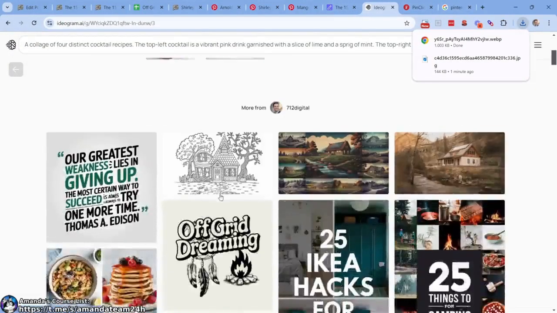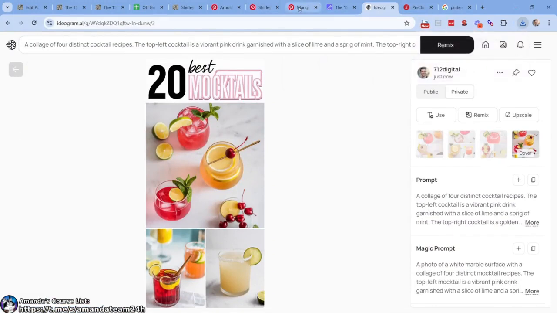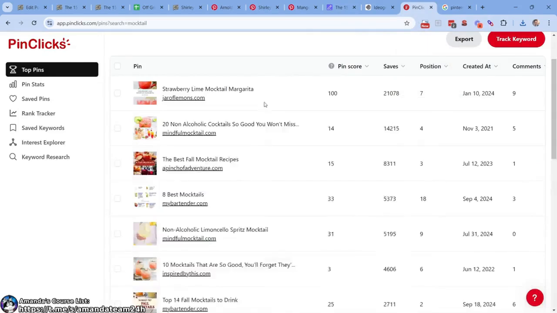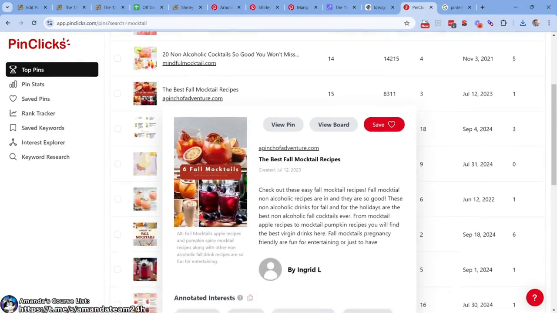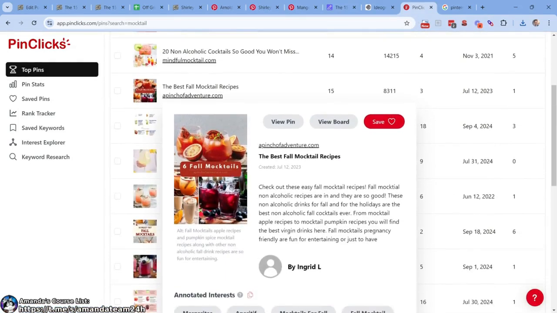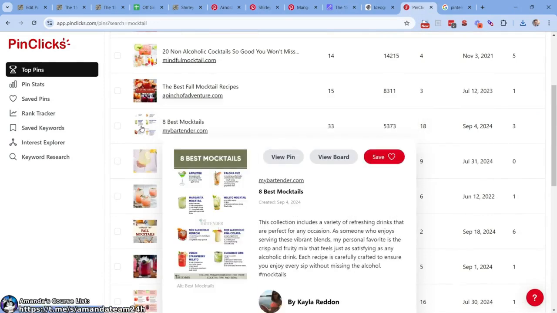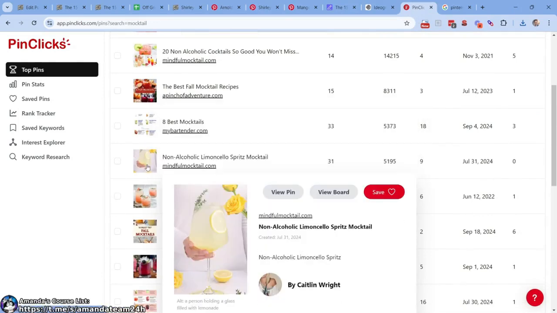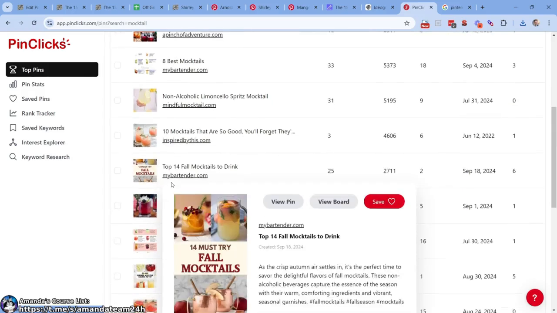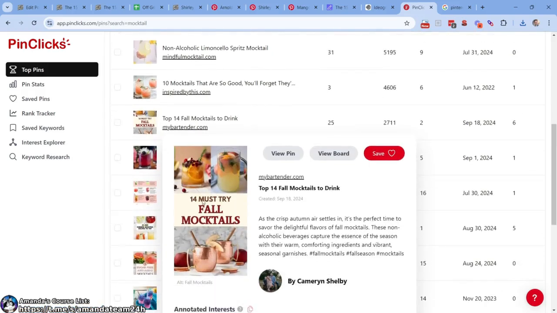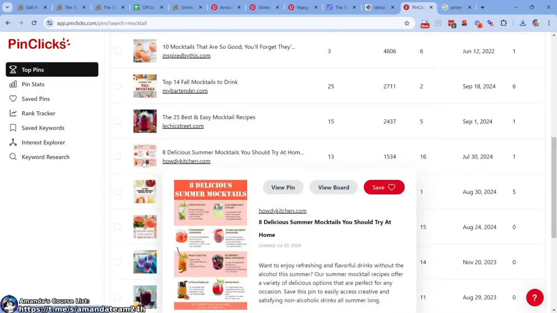Not perfect, but it's fast, easy, and then if you wanted to, you could come up here in Canva and edit that top portion. But we're only dealing with AI in this video, or in this whole masterclass, so let's keep it rolling. All right, PinClicks, what else do we have? That one's interesting. Let's think here. Fall mocktails. So we are going to go over things that go after specific fall mocktails, winter mocktails, spring, these type of things. So this is interesting.